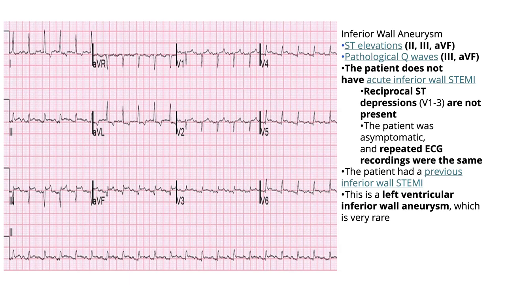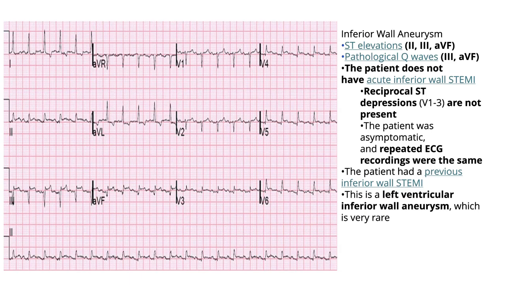And the patient doesn't have ST depressions from V1 till V3, which would be reciprocal to the inferior leads' ST elevation in lead 2, 3, and AVF. Usually in acute inferior wall STEMI, we will have reciprocal ST depressions from V1 till V3. Here it's not present.